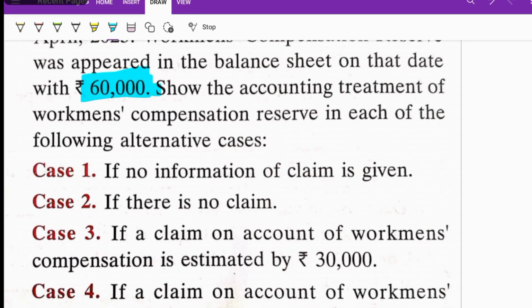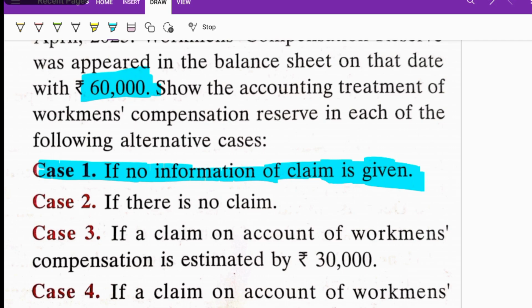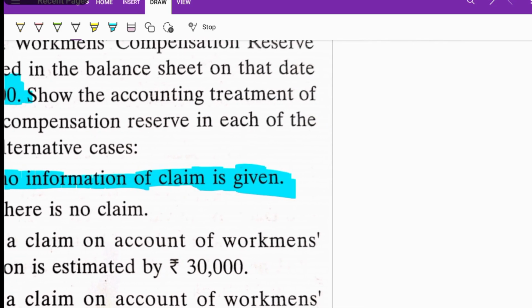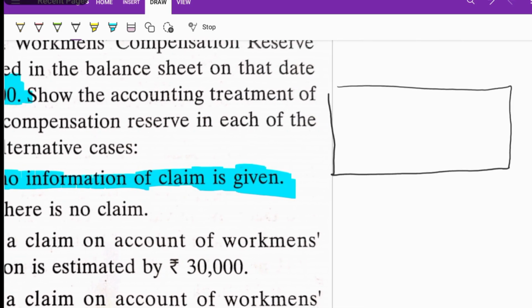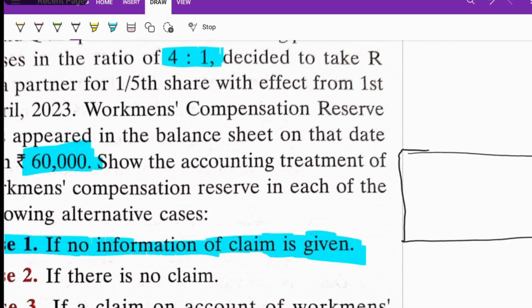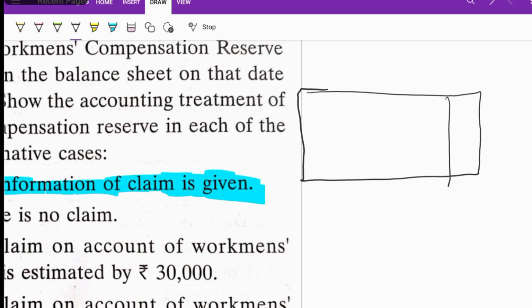Now we can check the cases. I am going to do the first case, number one. If no information of claim is given in the adjustment, we already studied that you can directly transfer to the partners' capital accounts. You know who the partners are: P and Q. I'm just drawing a rough format of the partners' capital account. Here also P and Q are the partners.